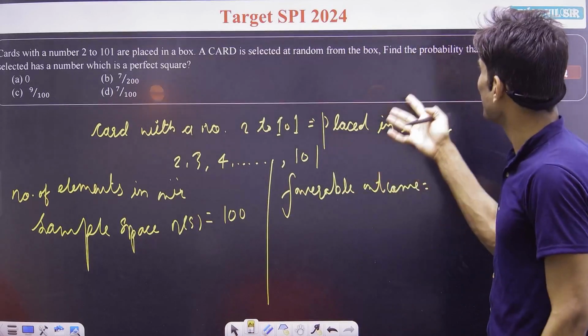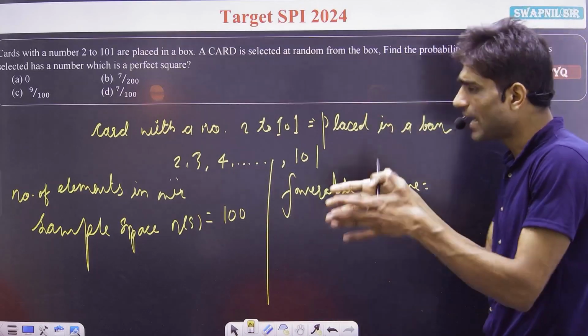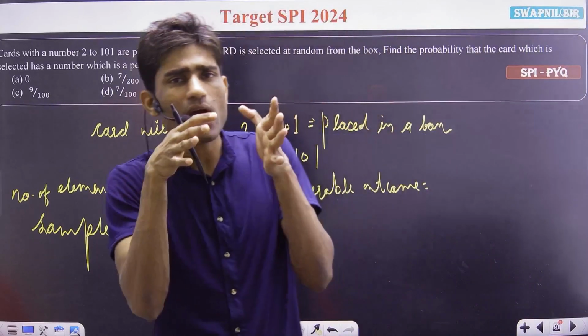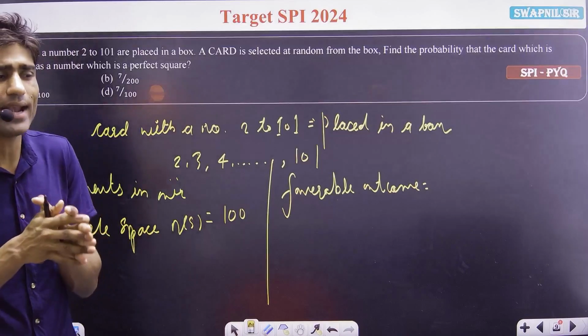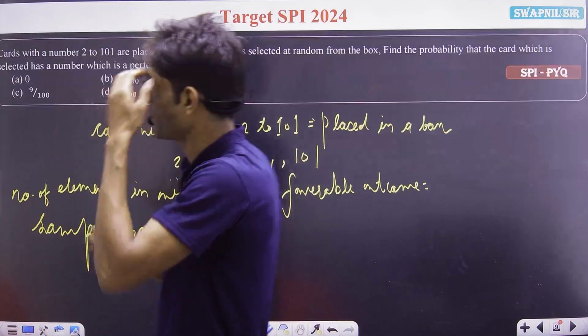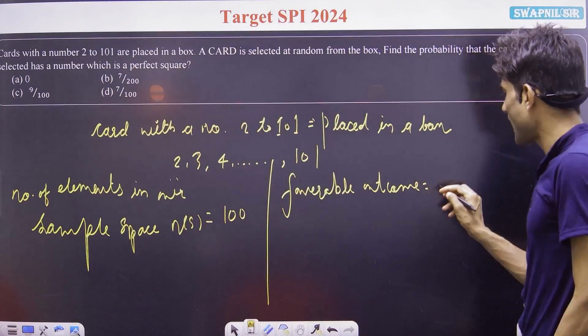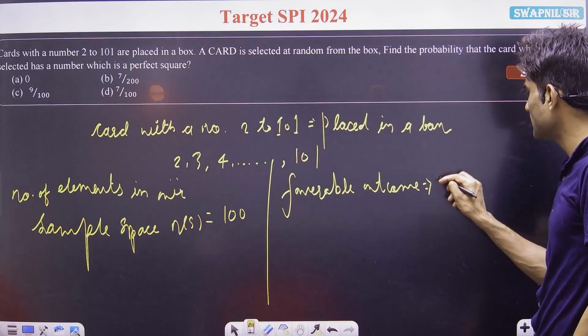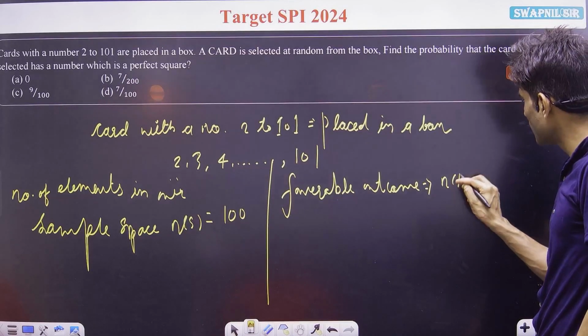Number of elements in the favorable outcome. It says that we want the number between 1 to 100, and these need to be a perfect square. Okay, yes. Let me write the perfect favorable outcome. Consider the number of elements in set E.